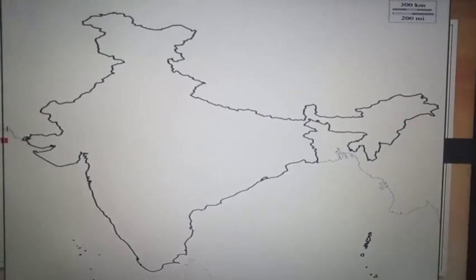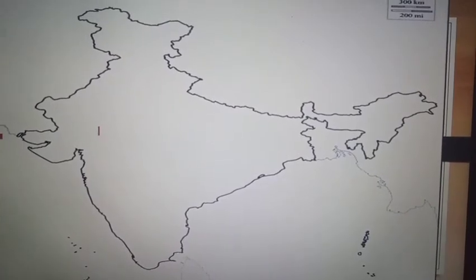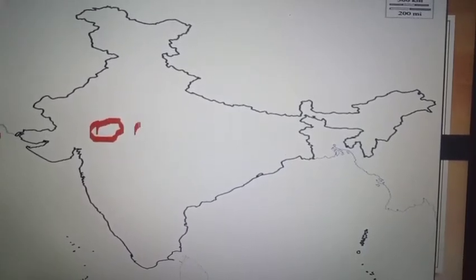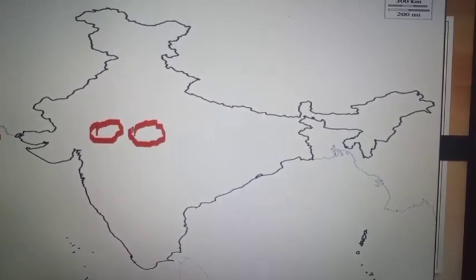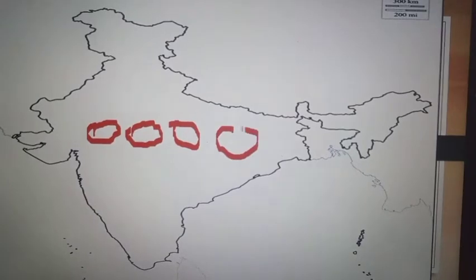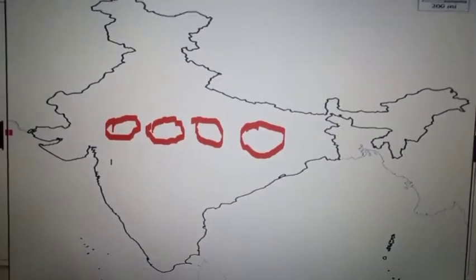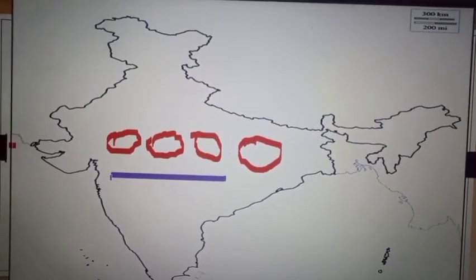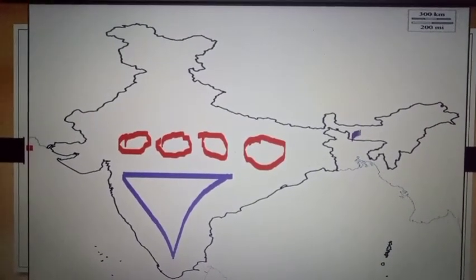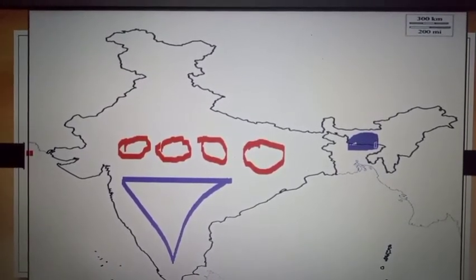The 23 1/2 degree Tropic of Cancer unequally divides India. Then we have plateaus. This plateau is called the Malwa Plateau. And then Bundelkhand, and then Baghelkhand, and then Chota Nagpur Plateau. The Chota Nagpur Plateau is rich in mineral resources in India. The South Indian Plateau is called the Deccan Plateau. And then in Meghalaya, we have the Shillong Plateau, that is the world's heaviest rainfall region.